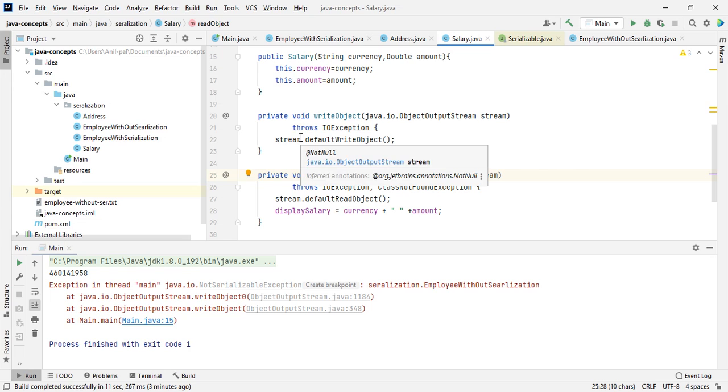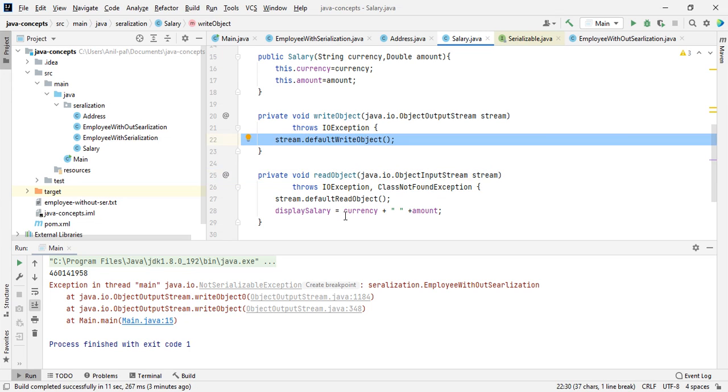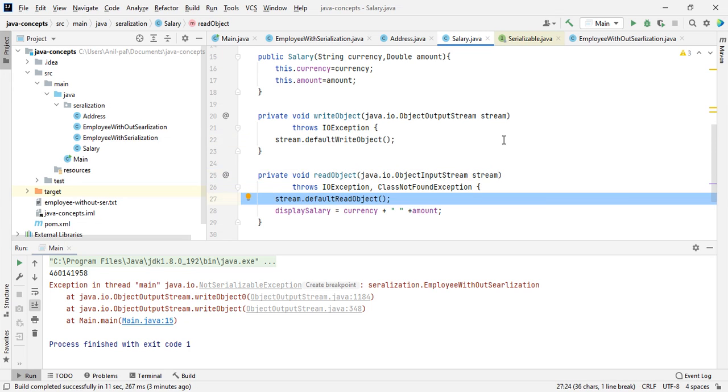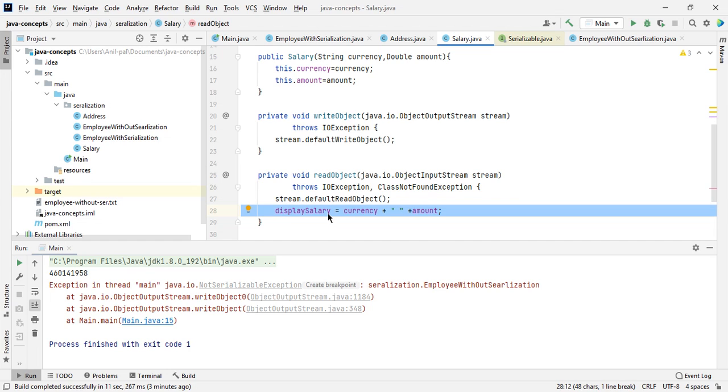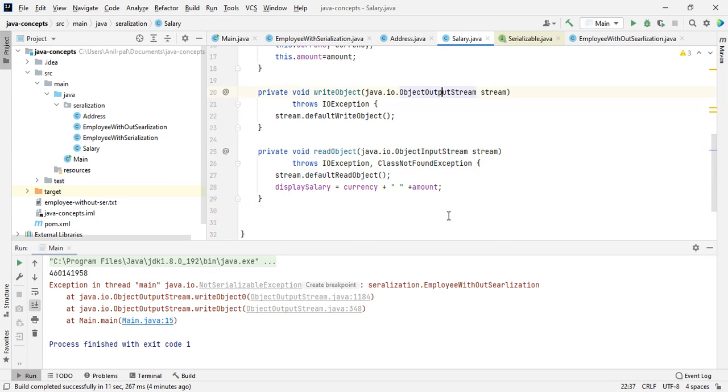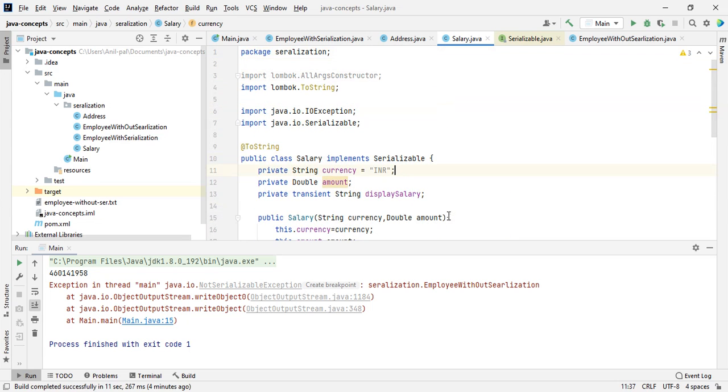There is a default implementation of writeObject and of readObject, which reads all the fields except transient ones and populates them. Here we have written logic for handling the transient field. I have created the display salary by combining my currency and amount. So this is one more concept regarding transient.